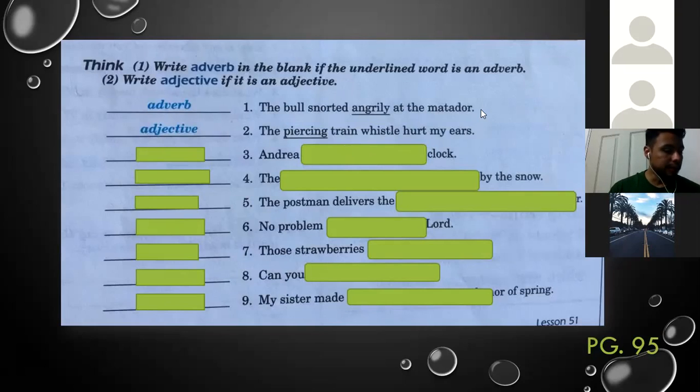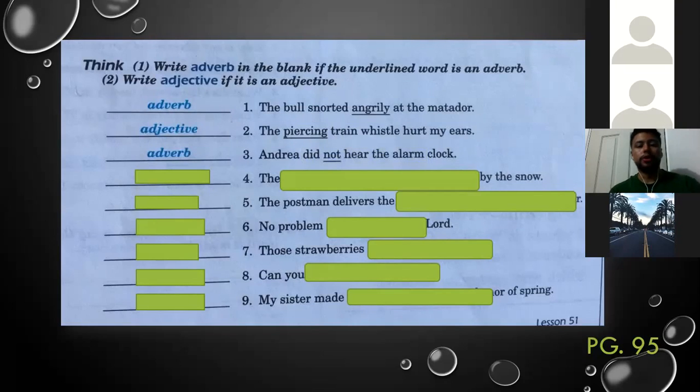All right. Number 3. Andrea did not hear the alarm clock. Adverb. Not. Underline not. Exactly. And write adverb in the blank space on the left side. Good.